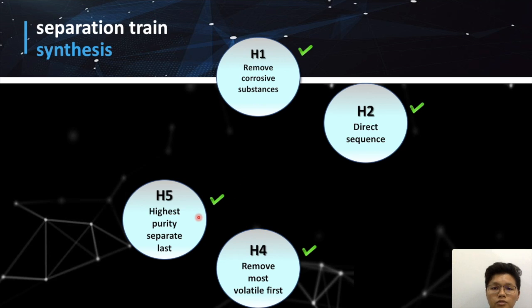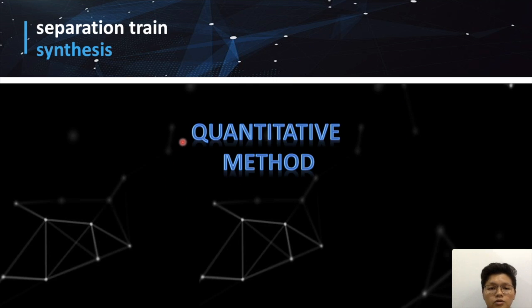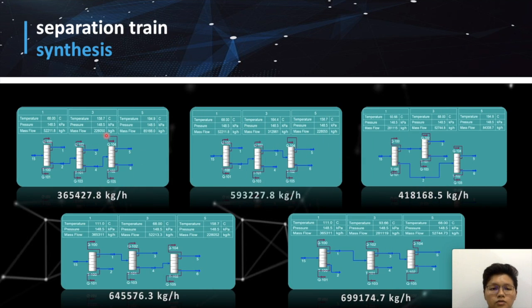The second method used to determine the optimum separation pathway is the quantitative method. By simulating each of the separation sequences, the vapor flow of the distillates for each column can be determined. By adding the vapor flow for all the columns, the minimum vapor flow of the separation sequence can be determined. As seen in the slide, the first sequence, which is the direct sequence, has the lowest minimum vapor flow and is the optimum separation sequence.